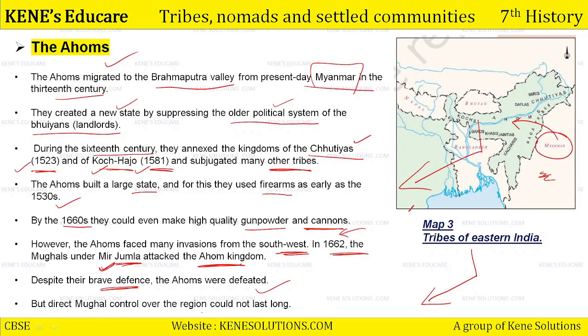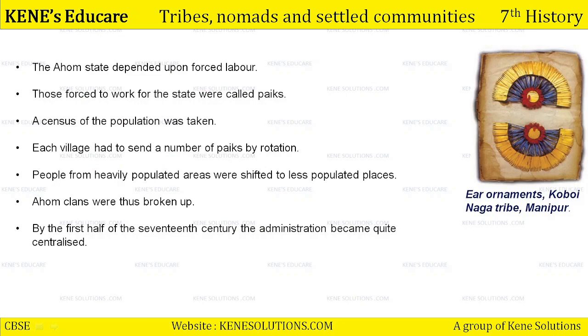But direct Mughal control over the region could not last long क्योंकि वो इतने difficult terrain में रहते हैं over the hills and valleys between the mountain ranges that it's very difficult to have control over such a region. So the direct control of Mughals over the Ahom land could not last longer. Here is the map given of the tribes of eastern India. All the tribes and all the regions belonging to them have been provided over here. The Ahom state depended upon forced labor, and those people who were forced to work for the state were called paiks.